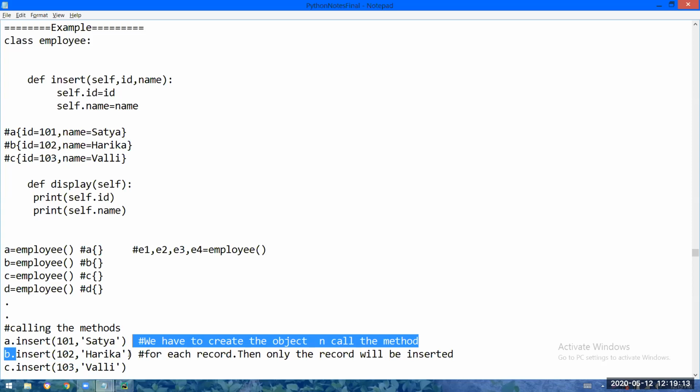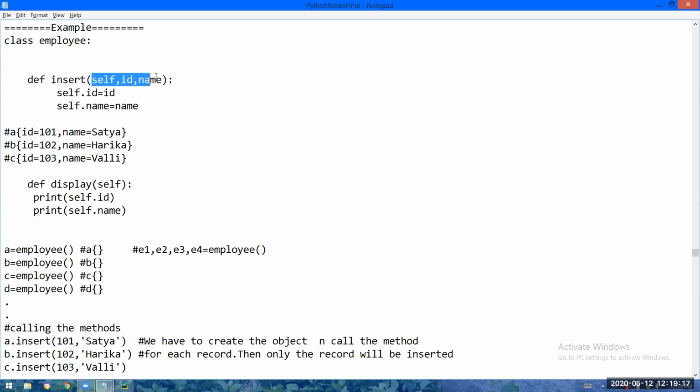B dot insert, B102 Harika. In B ID will become 102, in B name will become Harika. So the second employee object got initialized. Like that, C dot insert, C103 Valli. In C ID will become 103, in C name will become Valli.